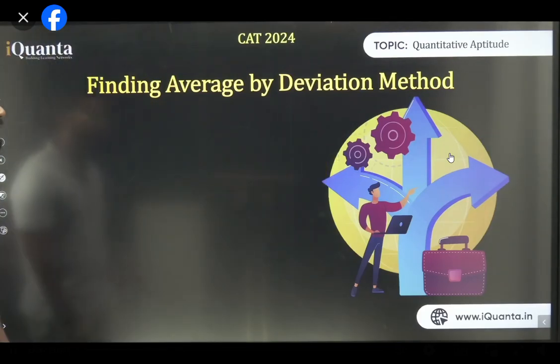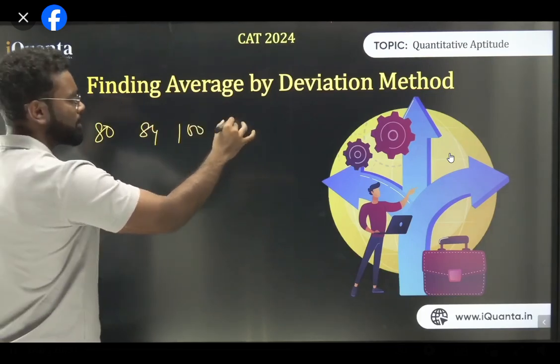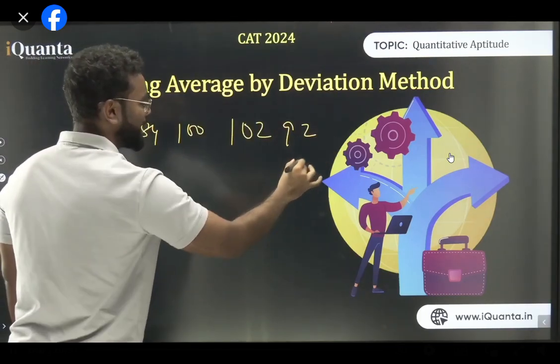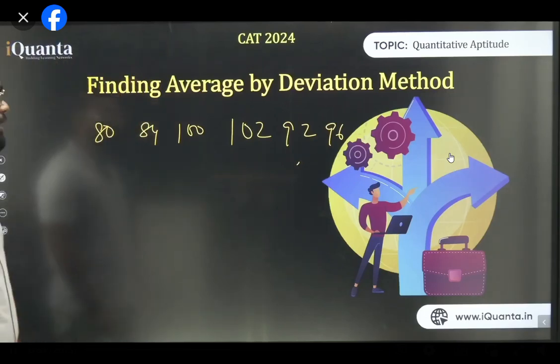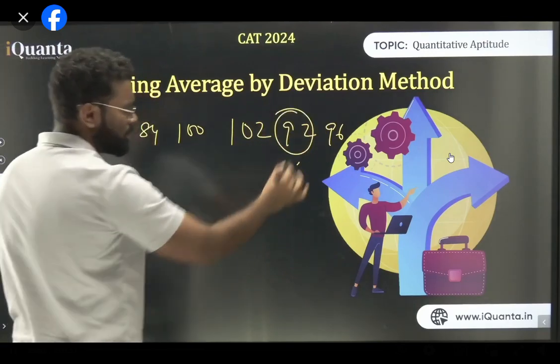So let me do another one for you. Let's check values like 80, 84, 100, 102, 92, 96. Any values. Now I can start with any value from this, right? I try to start with a mid kind of value. I think the mid kind of value is, let's say, 92.